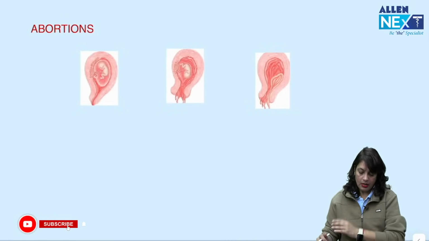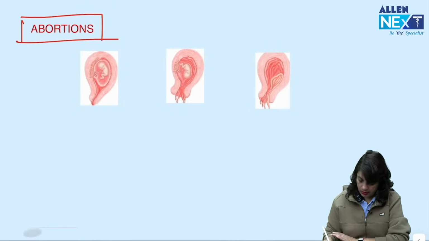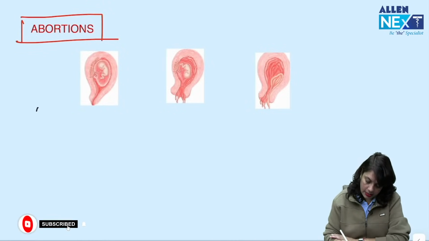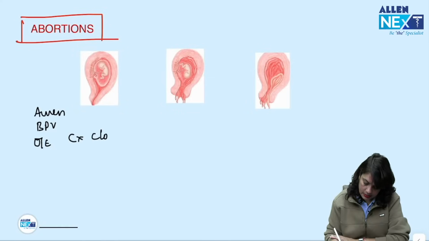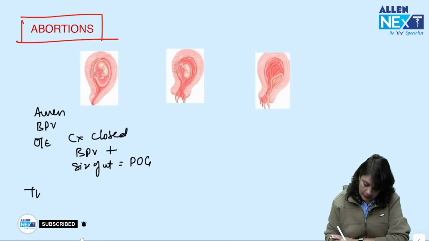Next, abortions. Now, in abortions, if there is history of amenorrhea, bleeding per vaginum, on examination, cervix is closed, bleeding is present, size of the uterus is equal to period of gestation, then that is called as threatened abortion.